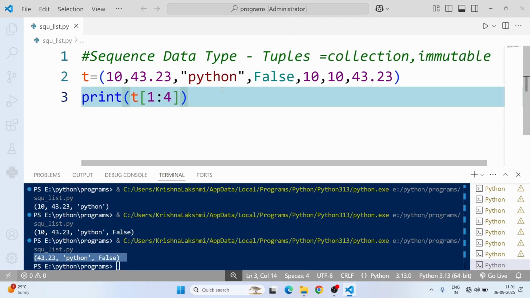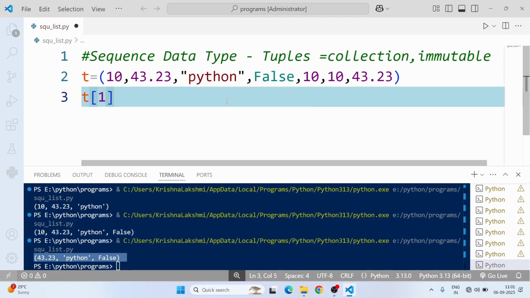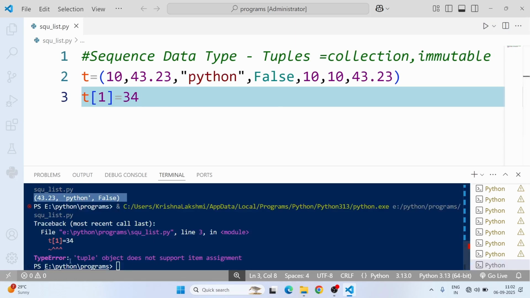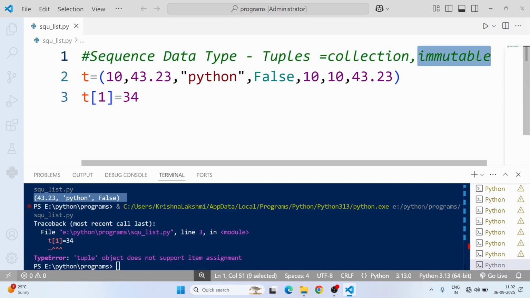Okay, next one. We cannot modify tuples. That is, immutable means we cannot change the elements. For example, I'm going to give tuple of 1 equal to 34. It will show an error: tuple object does not support item assignment. So it is not possible because tuples are immutable. Immutable means we cannot change the tuple elements.